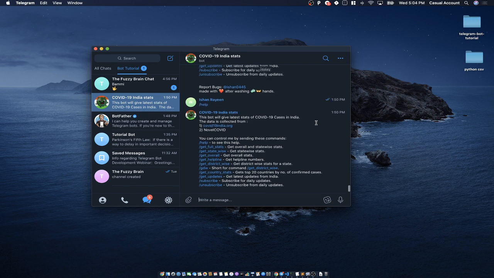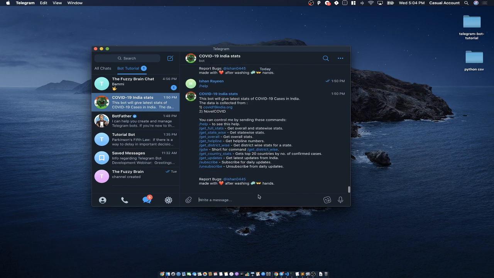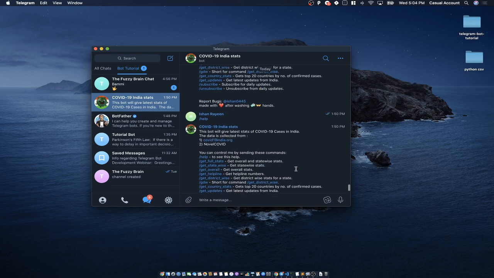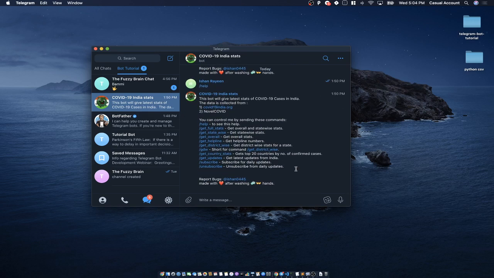So yeah, guys, this is the bot. This is an example bot which I created long back. I have been using it, and many people are using this. So I'll show you how a bot works. Basically, in a bot you can just send various commands and you will get a response from the server, which we'll be creating in Node.js. Okay, so I'll show you how this bot works.